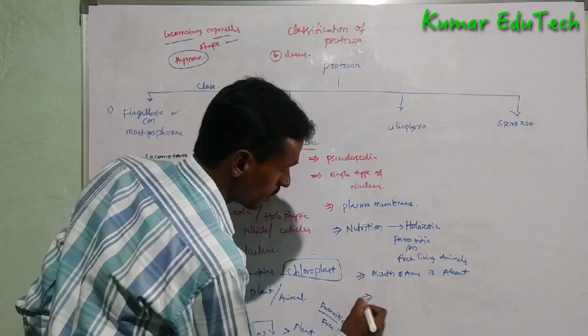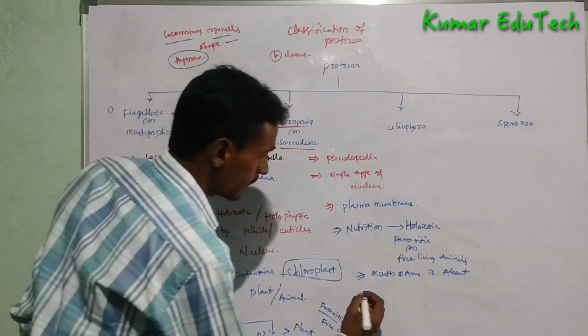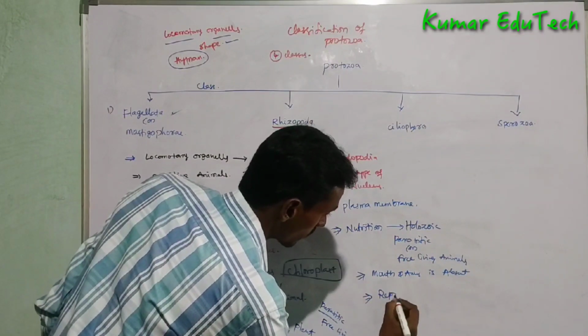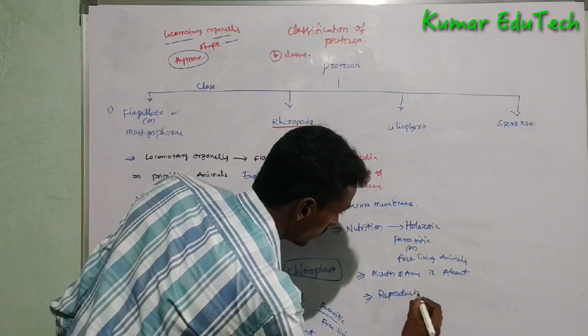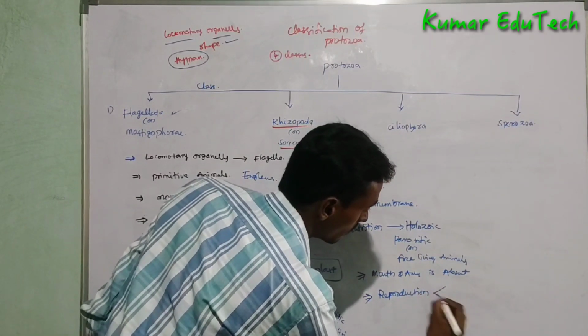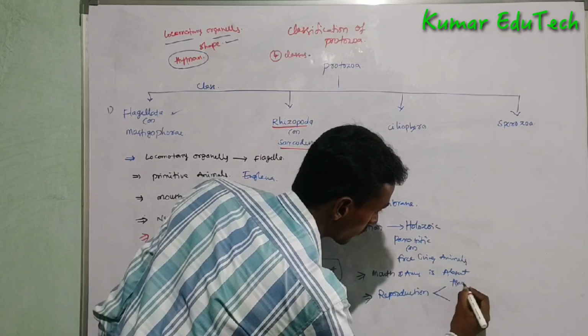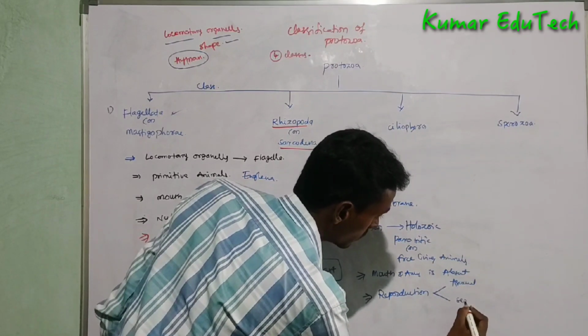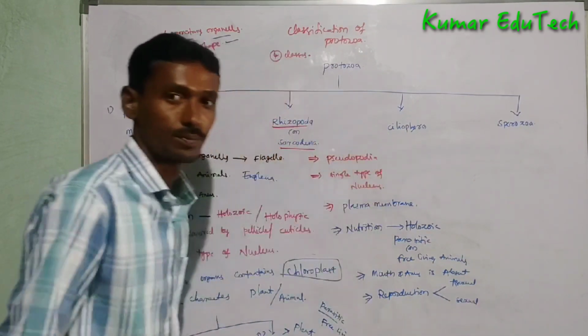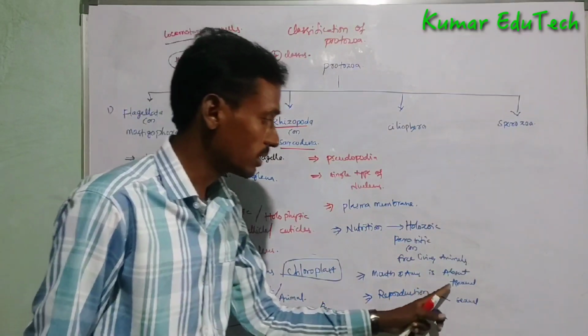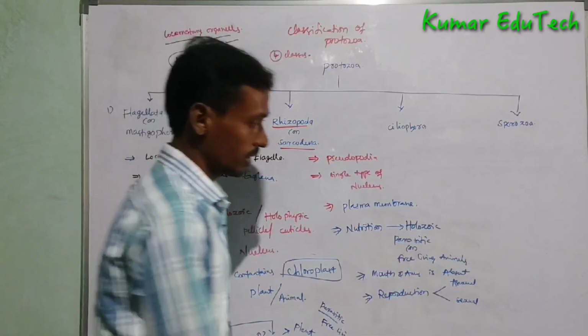The next point, reproduction is done by asexual and sexual reproduction.